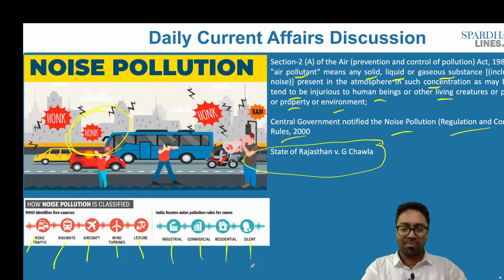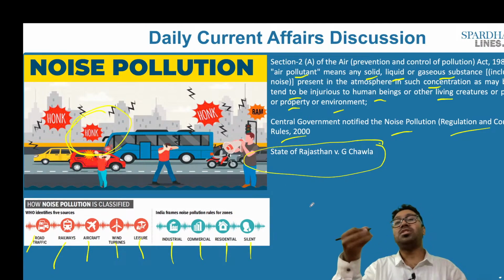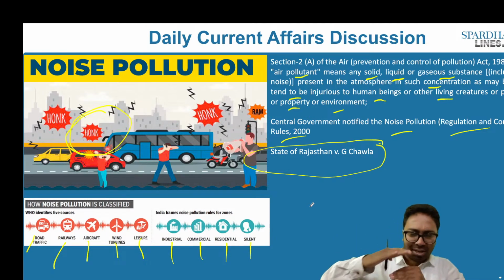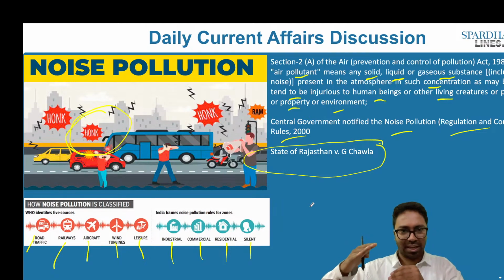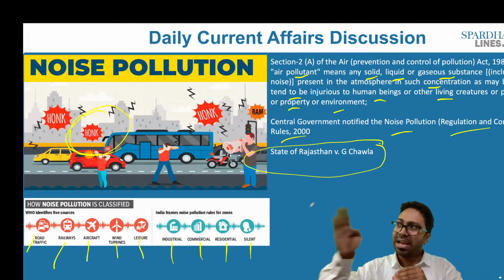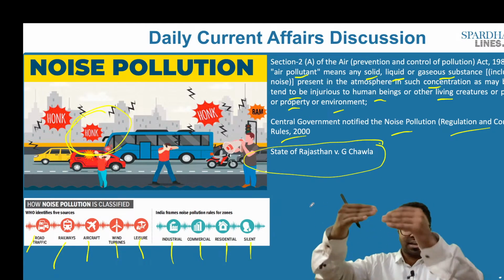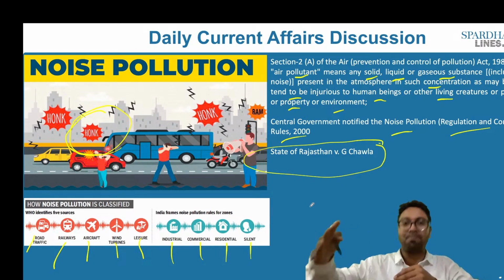Let's say, for example, it should not be beyond 55 decibels, it should not be beyond 75 decibels, it should not be beyond 65 decibels. These are the thresholds that are defined for a specific area. If it is beyond 55 decibels, let's say in a residential area, it can be classified as noise, and immediately measures will have to be taken in order to prevent such a threshold breach as well.